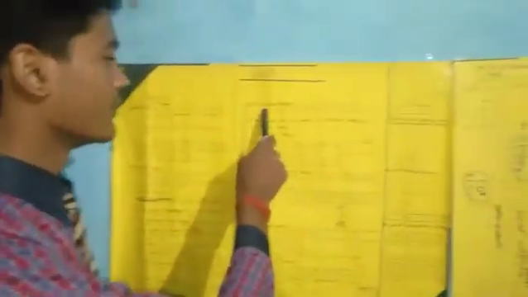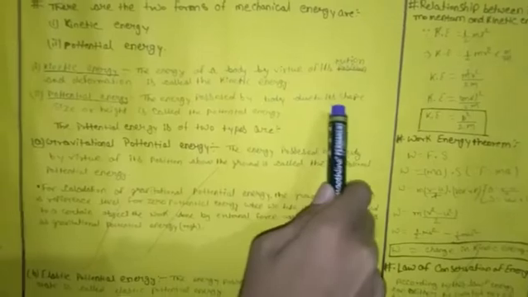Now we come to the point, mechanical energy. The energy possessed by a body by virtue of its state of rest or state of motion is called mechanical energy. It has two forms, kinetic energy and potential energy. Firstly, kinetic energy: the energy of a body by virtue of its motion is called kinetic energy, and the energy possessed by the body due to its shape, size, height or configuration is called potential energy. Potential energy has two types, gravitational potential energy and elastic potential energy.